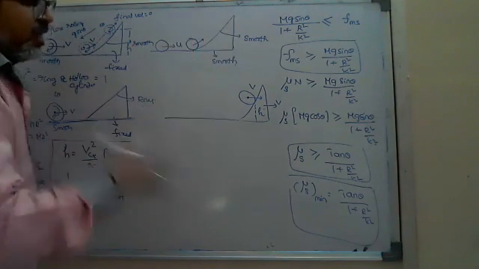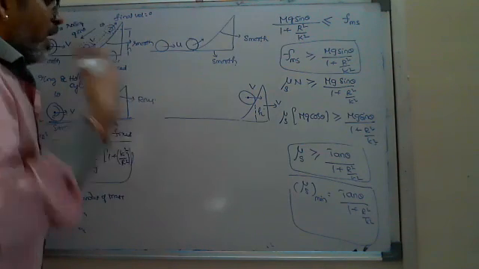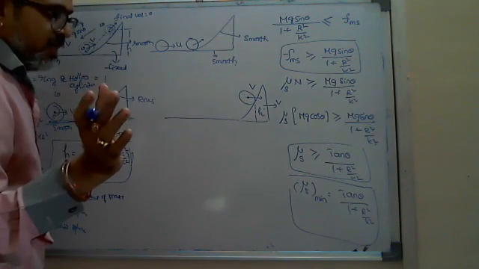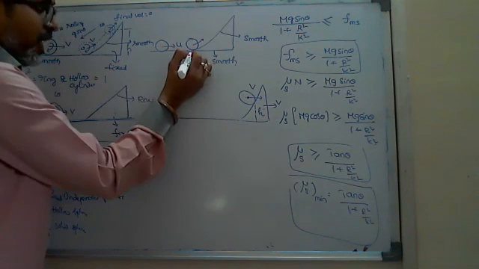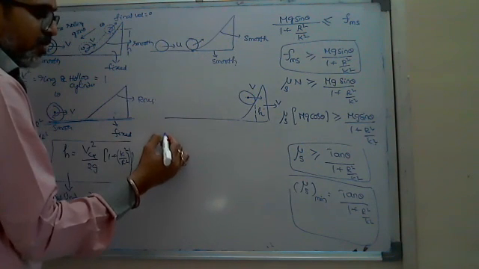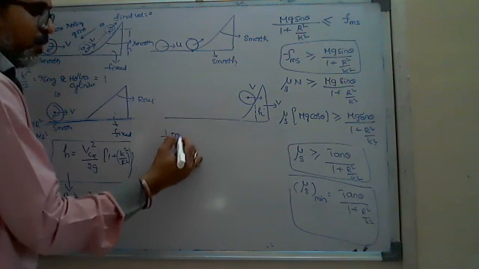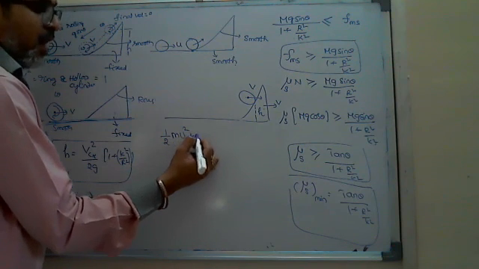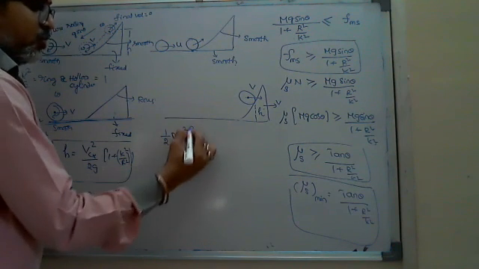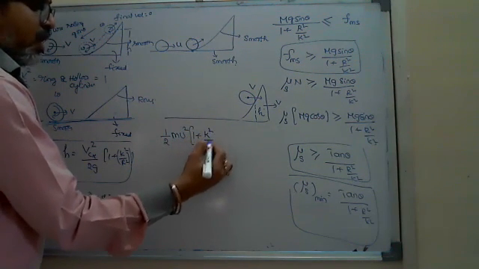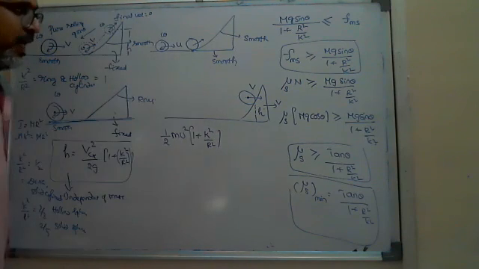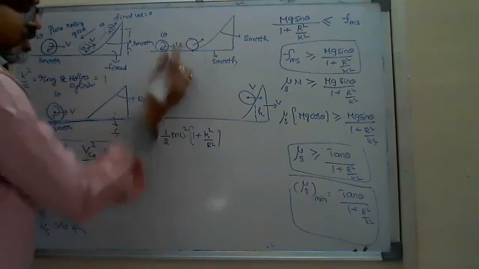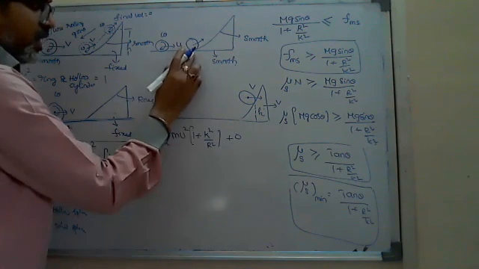Anywhere there is no friction, no loss of energy. So happily you can apply the law of conservation of energy there. And here initially the total energy at this point according to law of conservation of energy is half mu square plus half I omega square, that is 1 plus k square by r square, since it is a rolling body. So this is the total energy at this point, and potential energy is 0.